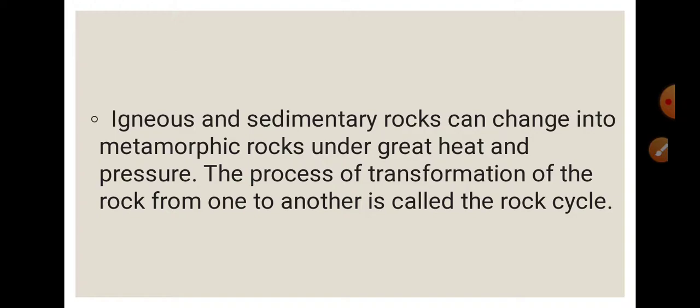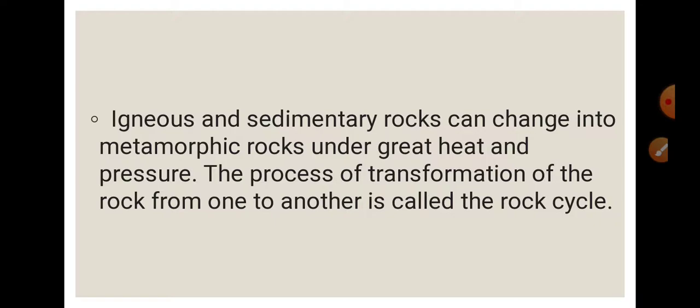This is the definition of rock cycle. What I have taught you, how igneous, then how sedimentary rocks, and then how metamorphic rocks are formed. This transformation is known as the rock cycle. Read the definition. Igneous and sedimentary rocks can change into metamorphic rocks under great heat and pressure.